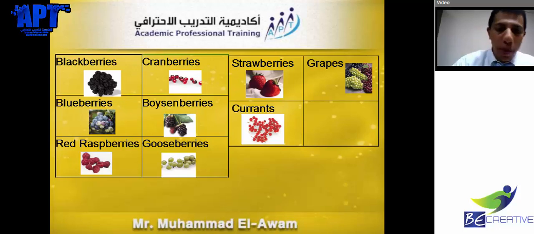Again, strawberries. The very famous one, the red one with small yellow dots on it. It has green leaves, as I said, and just remove it, eat it.